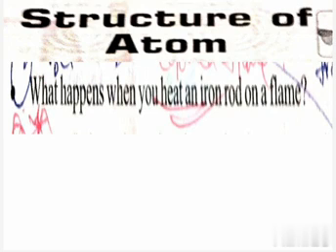If we increase the temperature, it glows orange, yellow, blue, and blue means higher energy and lower wavelength, and even white if the temperature is high enough.